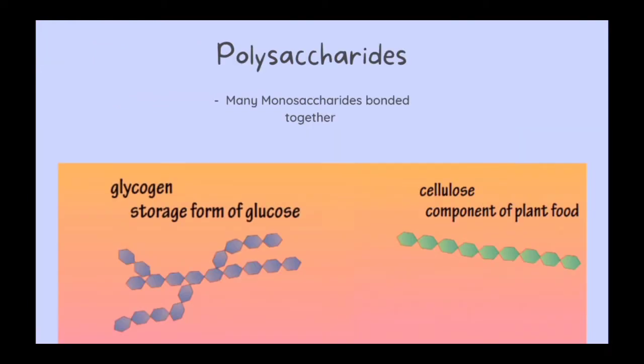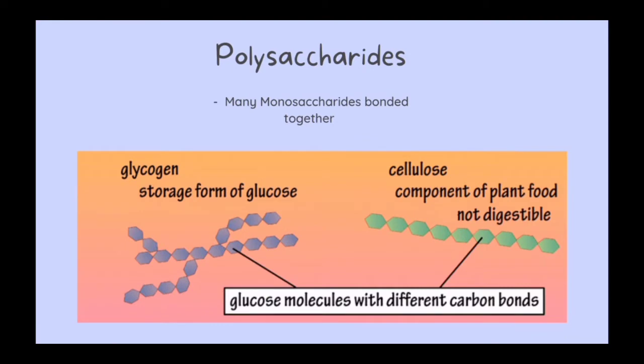Glycogen is not a dietary carbohydrate, as it is a storage form of glucose found in muscles and liver. And lastly is cellulose. Cellulose is a component of plant food referred to as fiber. The human body cannot break the bonds of these molecules, so they are not digestible, but it has many benefits to overall health. And those are the basics on the structures of carbohydrates.